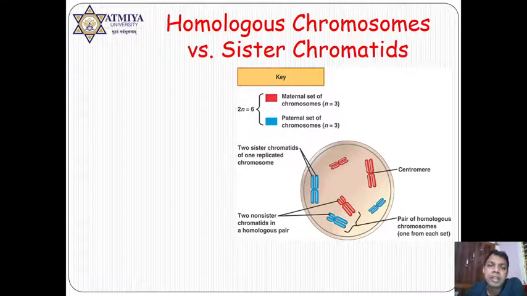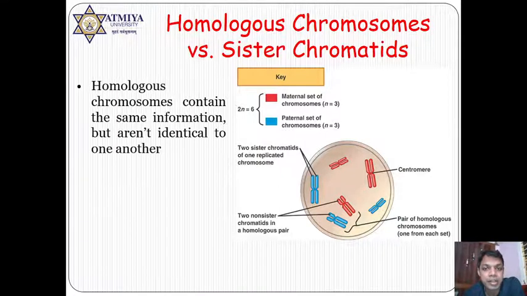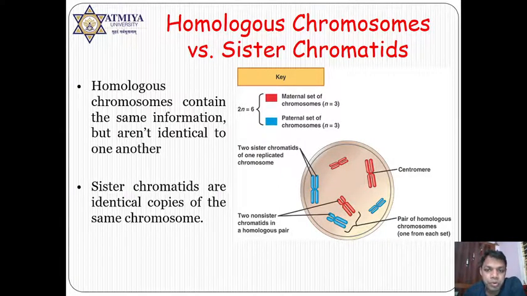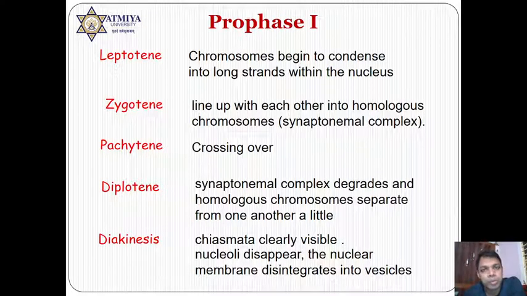See, I think you know very well about the homologous chromosome versus sister chromatids. Homologous chromosomes are basically those chromosomes which are paired, like 1, 1, 2, 2, 3, 3, etc. These are homologous chromosomes. And sister chromatids: within one chromosome itself, the two DNA strands which are known as chromatids are called sister chromatids. So we will go through the prophase.